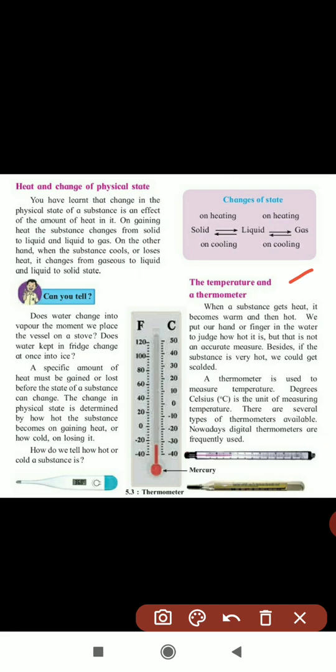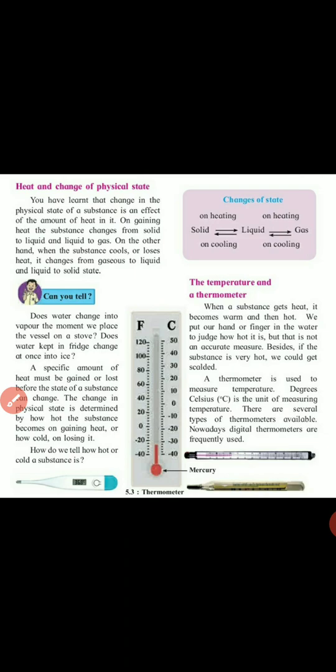When a substance gets heat, first it becomes warm and then it will boil or become hot. We can put a hand or finger into the water to judge how hot it is, but that is not an accurate measure. Generally we can do that, but we will not get how much the temperature is.